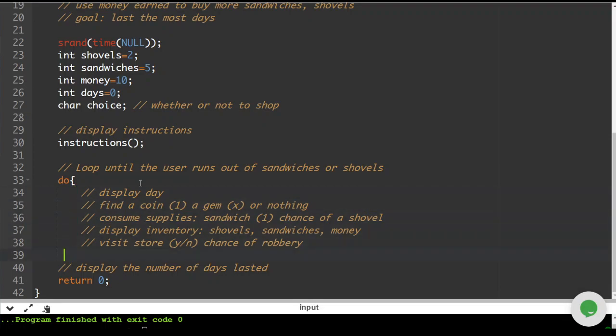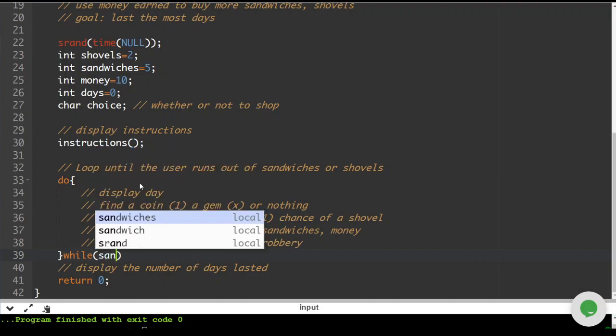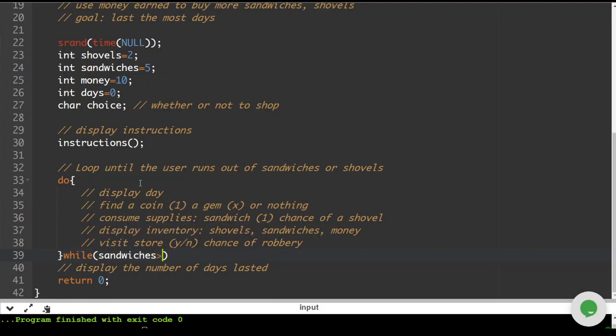So we're going to do this while sandwiches is larger than 0. And we're also going to keep going while shovels is larger than 0. Okay, and then we can start on the individual components of our program.